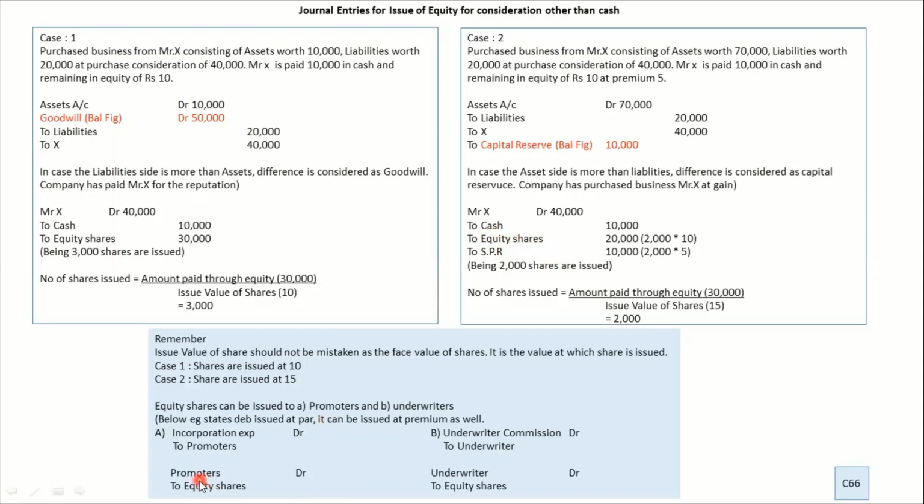Same way you can make the payment to promoters as well as underwriters. If you are making payment to promoters for the incorporation expenses, you pass a due entry, expense to promoter, and then promoter to equity share. Same thing, commission paid to the underwriter: commission to underwriter, and then underwriter to equity share. In 11th grade, you have come across a lot of journal entries, no? Commission paid 10,000, you wrote commission debit to cash. It happens in sole proprietor. You straight away make the payment. But when it comes to company accounts, you pass a due entry and then you make the payment.